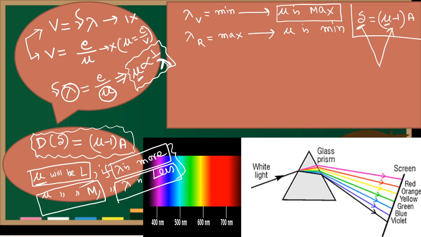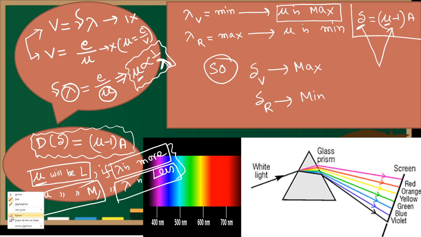Now mu is maximum for violet. So for violet, deviation will be maximum, and for red, deviation will be minimum. Yes or no?